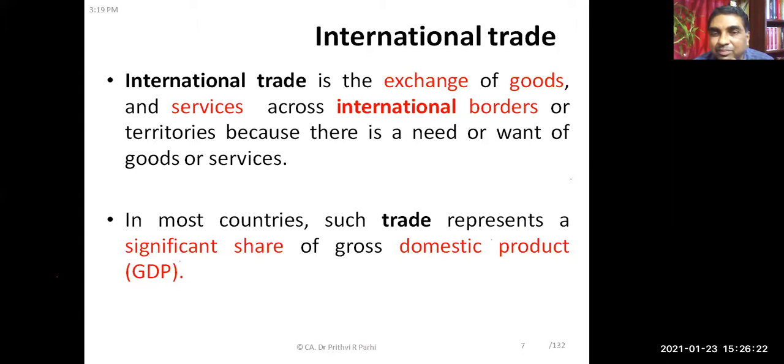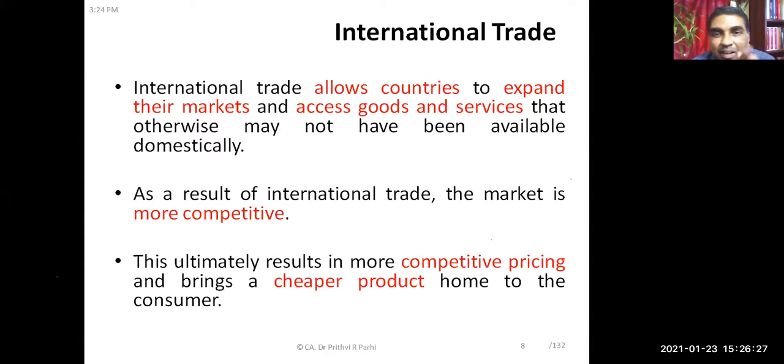Okay. Yes, sir. So this is one understanding. And one more way, if you see, international trade allows countries to expand their markets. So as you know, within the country markets, the size of the market is limited. You know, there are limited number of customers. The demand of goods are also limited. Isn't it? And if those countries start doing international trading, then their market gets expanded. Yes or no?